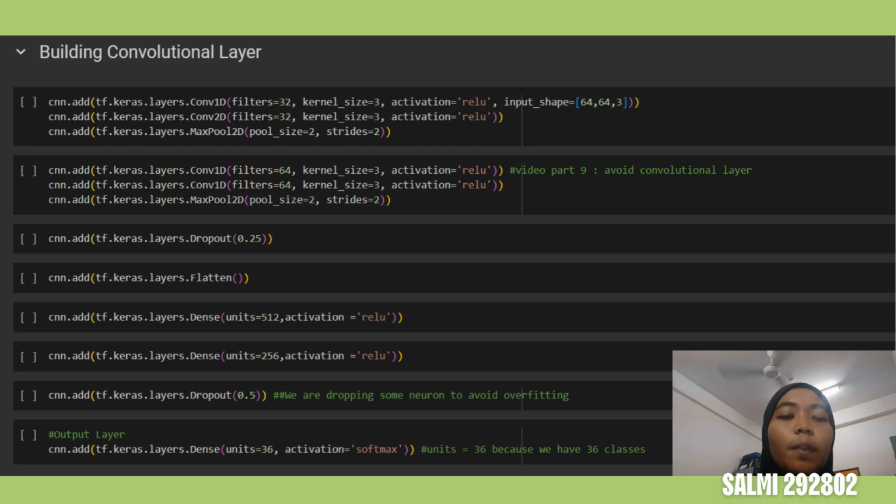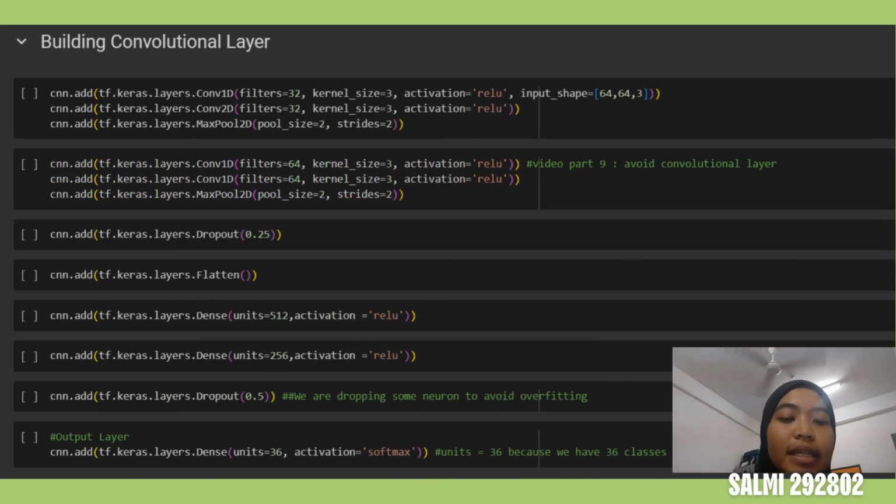Here we have to pass the first parameter as filters, and filters stated as 32 since we tuned the model and got a good result on the filter value. Next, kernel size as 3. It is a standard kernel size. Next is activation as ReLU, and our input shape we have to take the same as we created at validation image preprocessing. So we have successfully created our convolution layer.